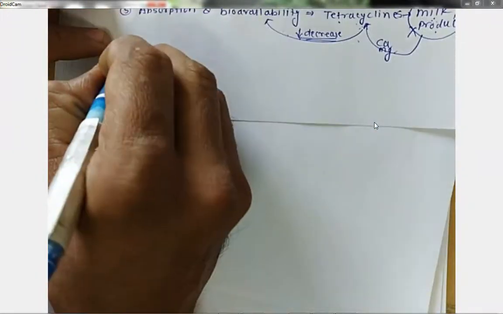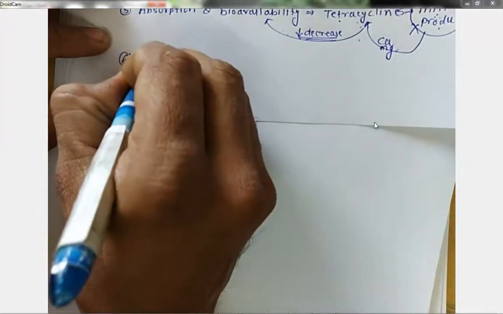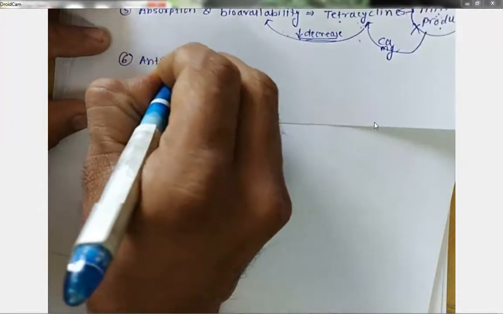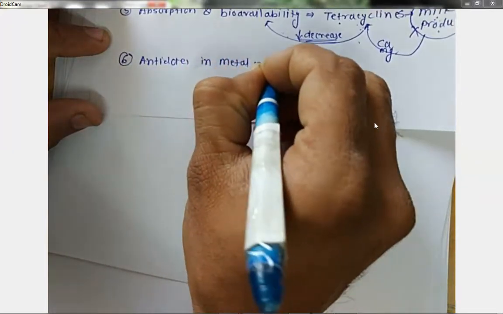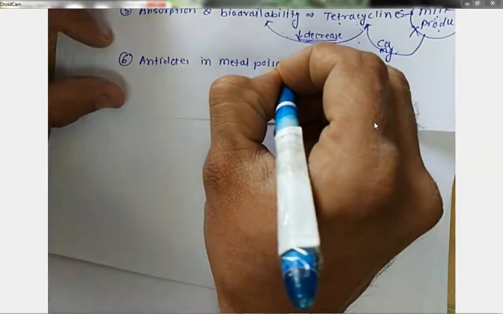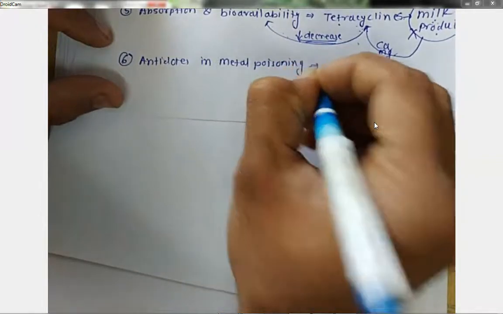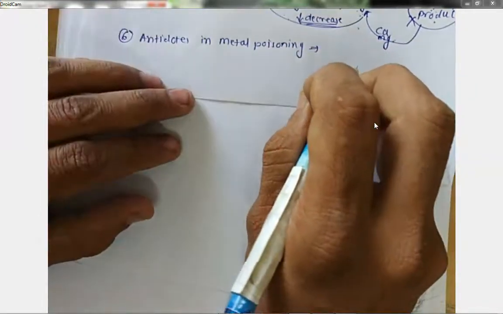Now the 6th point is antidote. Antidote in metal poisoning. This is a very good example if we are talking about complexation applications. Antidote in metal poisoning.